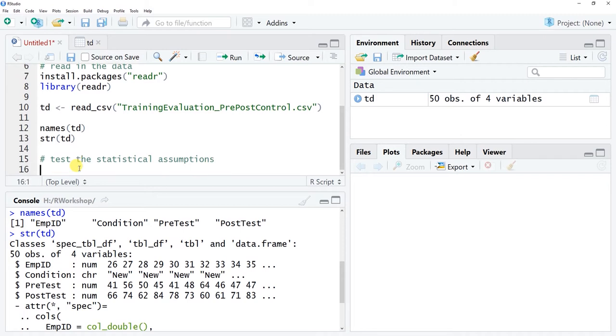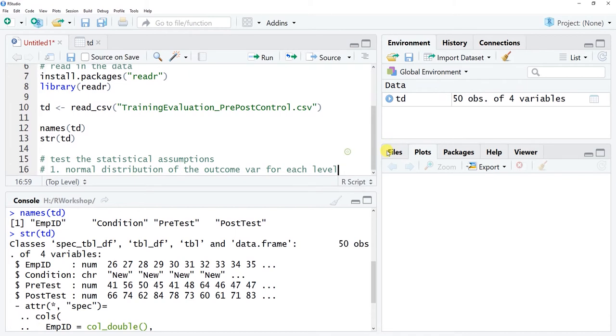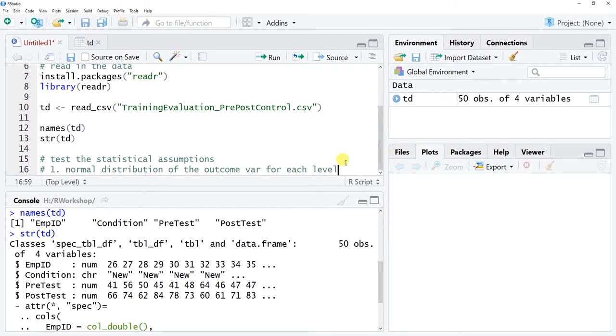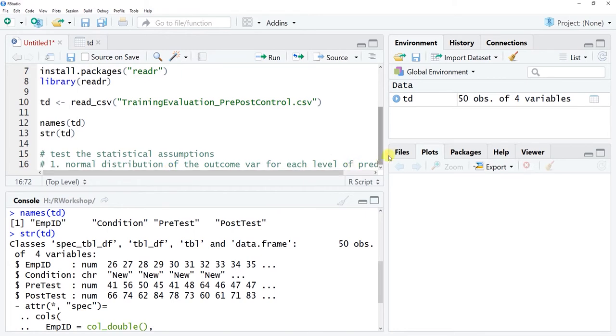The assumptions are, the first one is that you have normal distribution of the outcome variable for each level of predictor. I'll type that in.